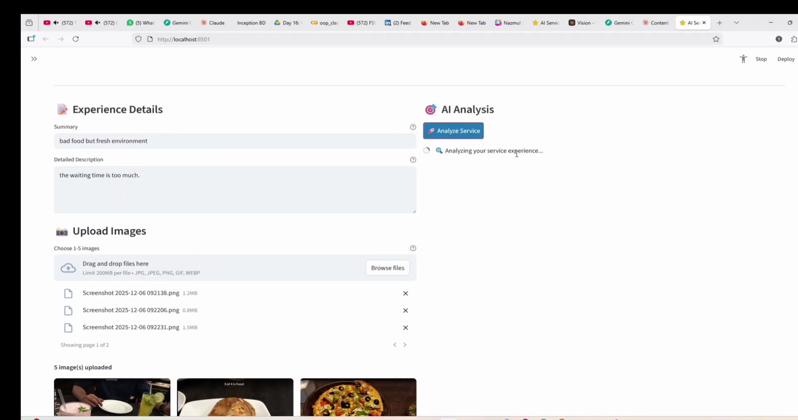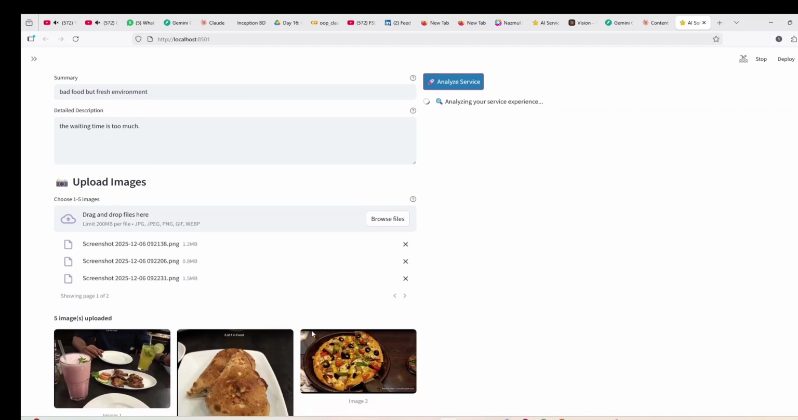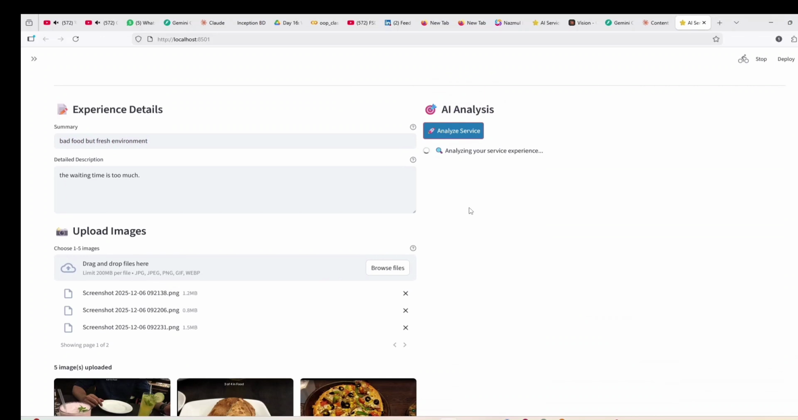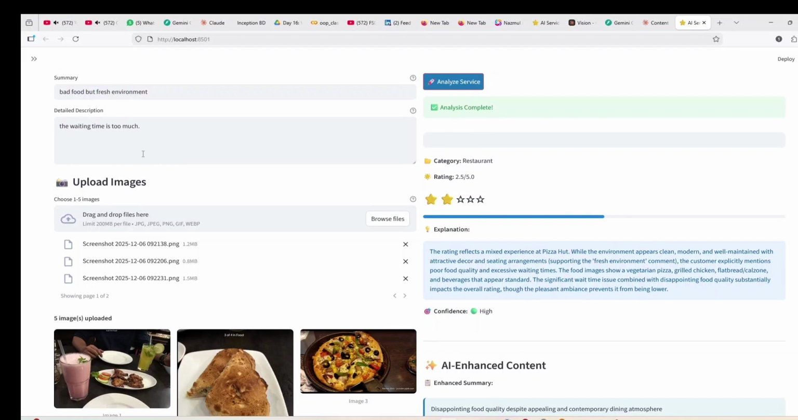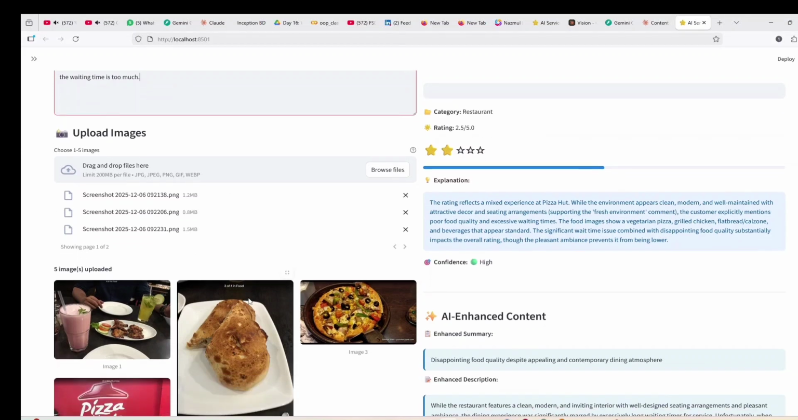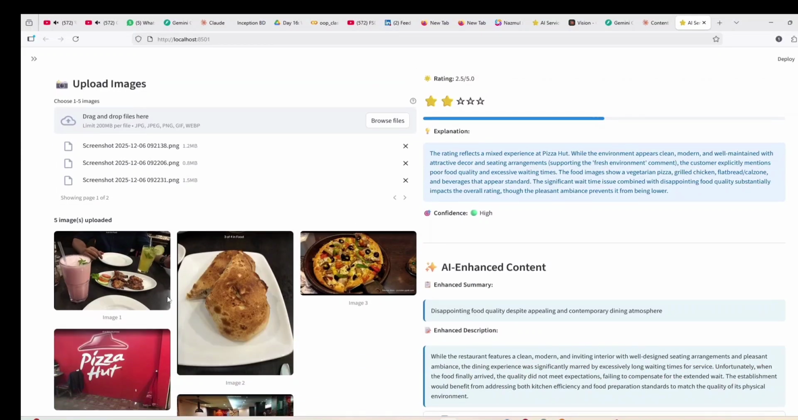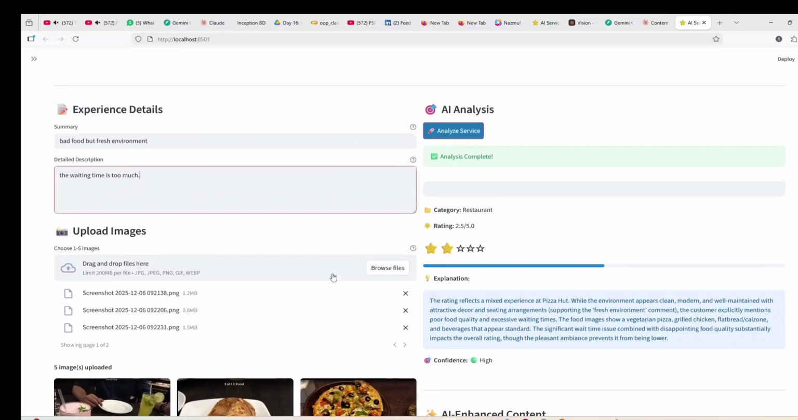Basically AI means here I use Claude API key. These things are going to the AI. It will analyze all the things. So okay, analysis is already completed. As you can see, the bad food and the waiting time is too high, there is much negative feedback for this feature, but I think the picture is quite good, and as the environment is fresh, that's why it gives 2.5. Otherwise it will give 1 or 0.5 rating.